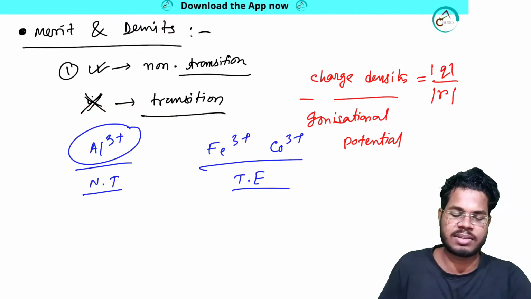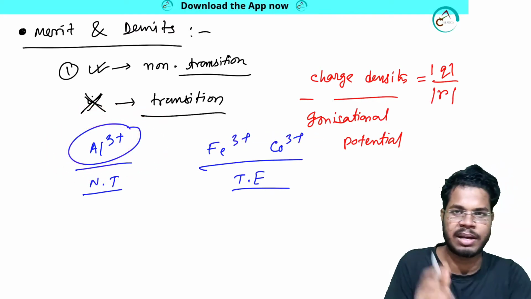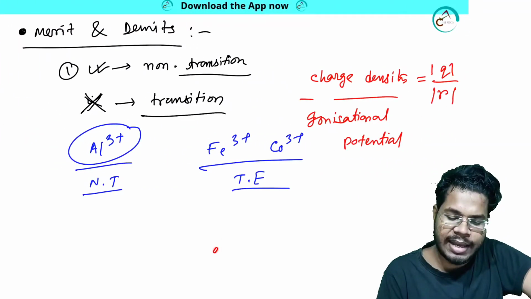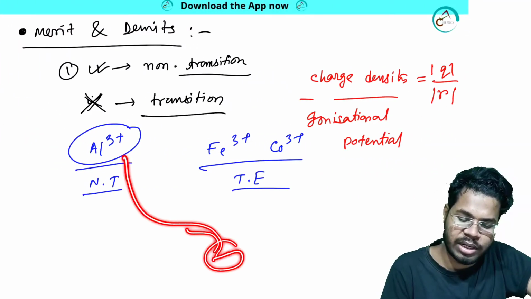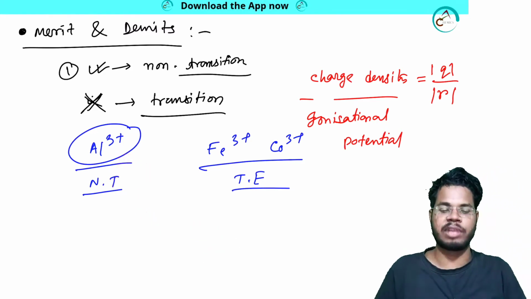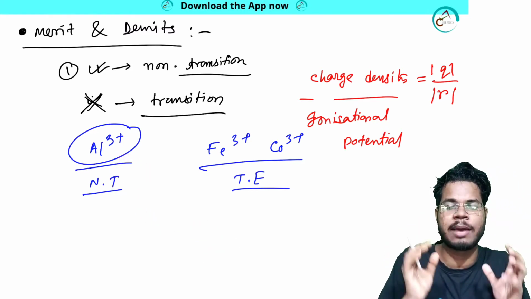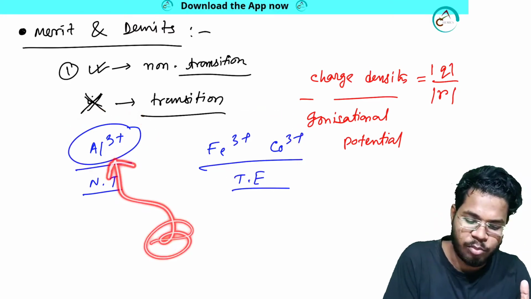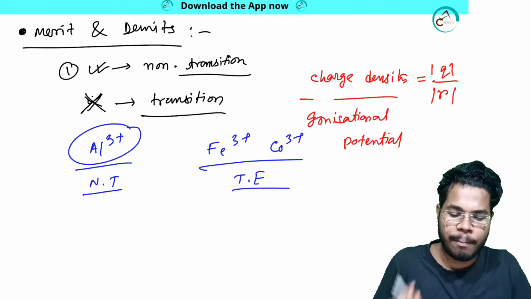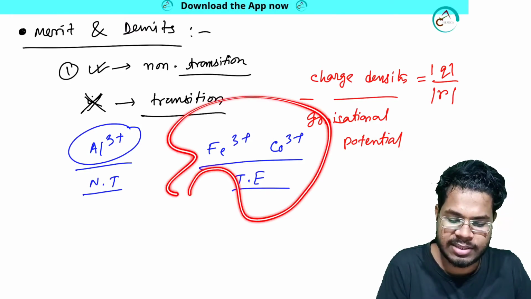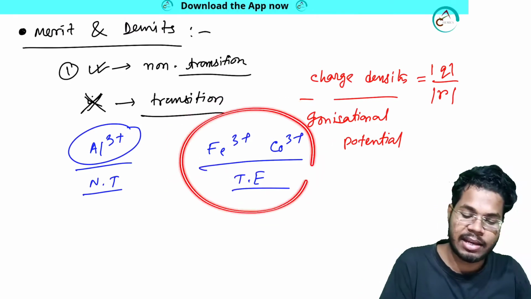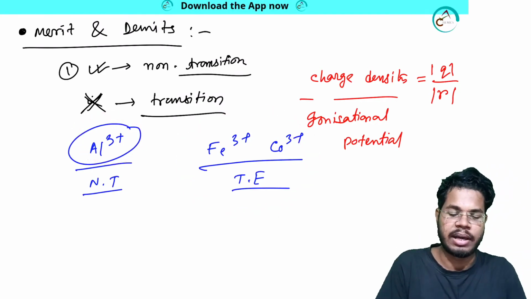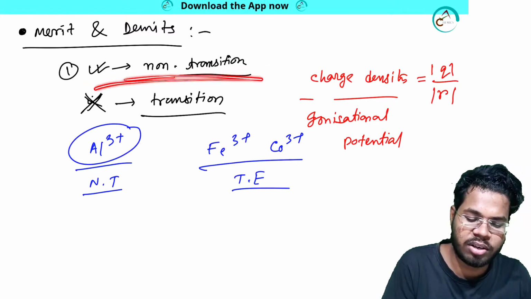As it has more charge density, it is a positively charged metal, and the ligand will be negatively charged, so it will come and attack the aluminium 3+ and form a more stable complex than these, because it has more positive charge density and the ligand is negatively charged, so more stable bonding formation will occur. But in reality, in the case of these systems, we get a more stable structure than aluminium. That means electrostatic theory is only applicable for non-transitional elements.